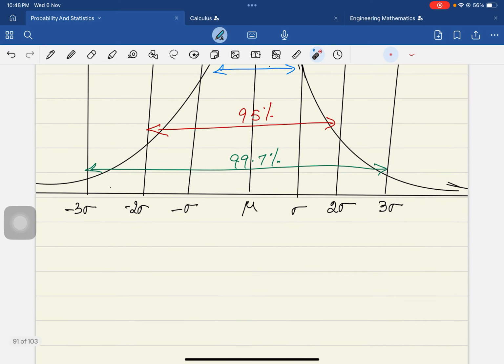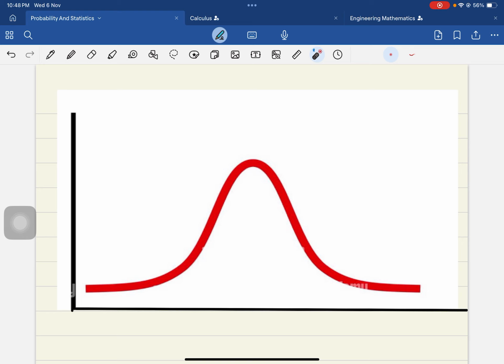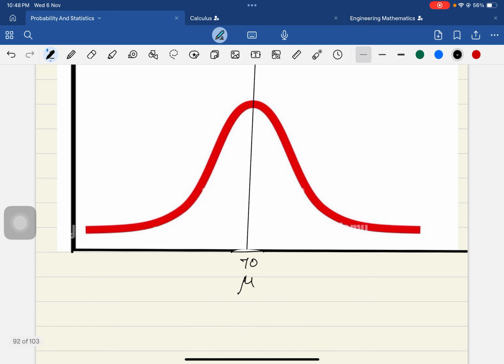Let us now understand this by using one more example. Now this is the normal curve, and let us say the mean mu is equal to 70. If I say that sigma is equal to 10, what is meant by that?